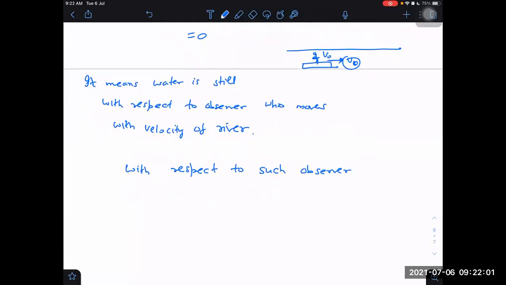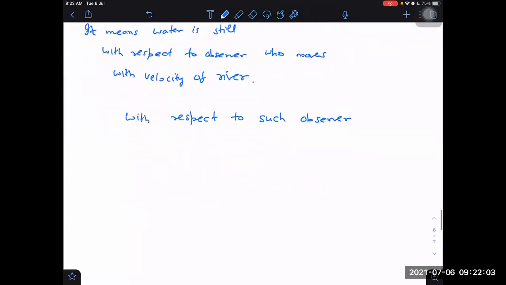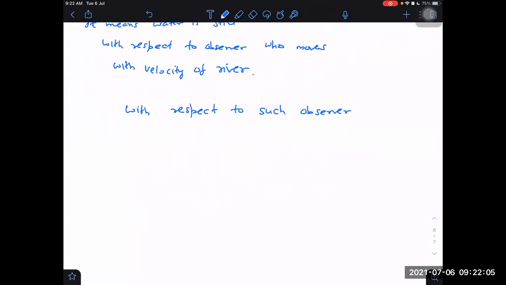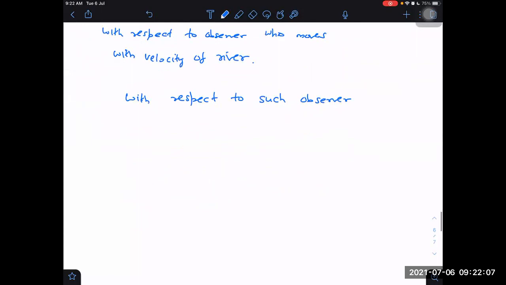So now let us say speed of boat or swimmer will be same in all directions.